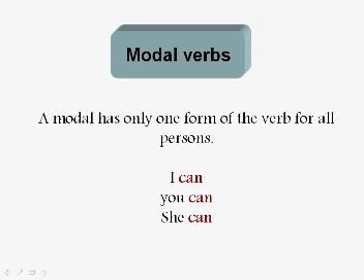A modal has only one form of the verb for all persons, so you shouldn't add s, for example, at the end. You shouldn't add ing. It's only one form. So I say I can, you can, and she can. Please do not say she cans. Okay? It's different from the present simple tense. Modal verbs are different. She can. Okay? This is one thing about them.